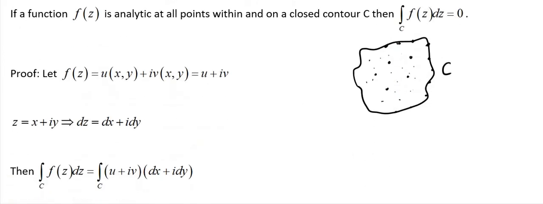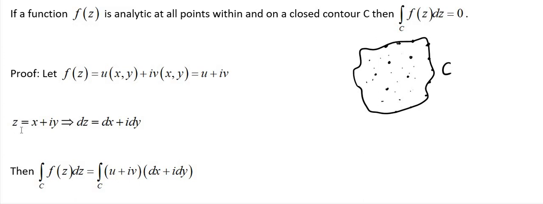Observe the proof. Let f of z equal u of x comma y plus i times v of x comma y, which is equal to u plus iv. Here I am taking the function f of z as u plus iv. And also we know that z equals x plus iy.